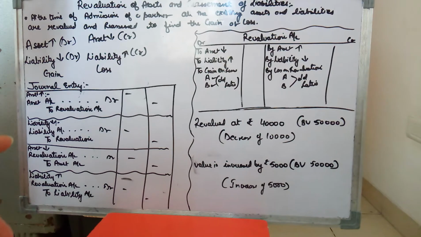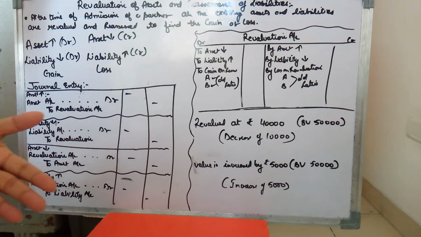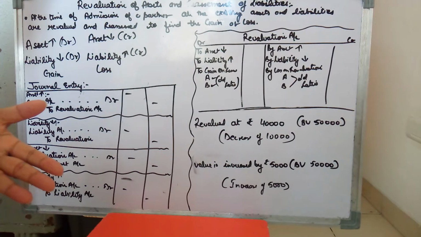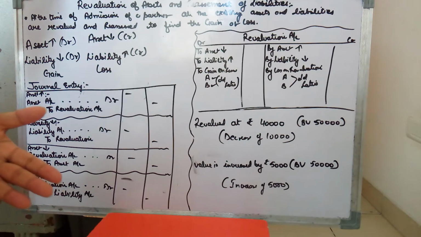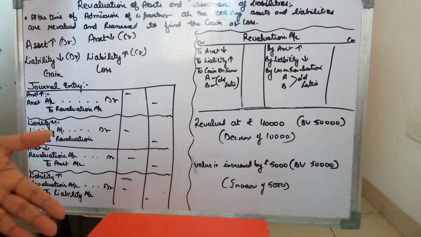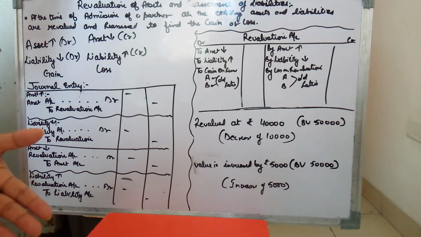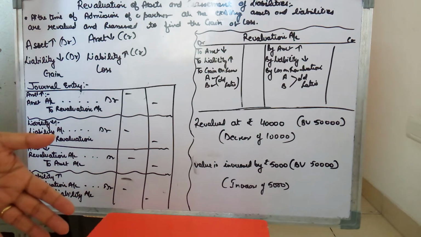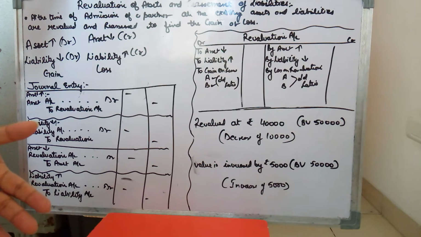Because what we want to do is put our accounts at the market price, so that the new partner who is being admitted shares future profits, not the profits of the past, and he becomes a partner in future profits and losses, not in the profits and losses of the past. So what we are trying to do here is bring our assets and liabilities to market value, not the book value. All your assets and liabilities will now be recorded at the market price, and any decrease and increase will be adjusted by preparing the revaluation account.